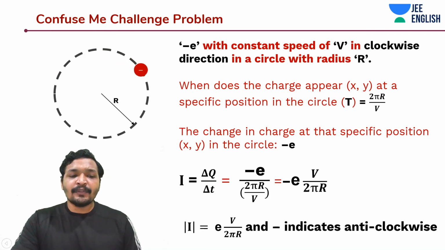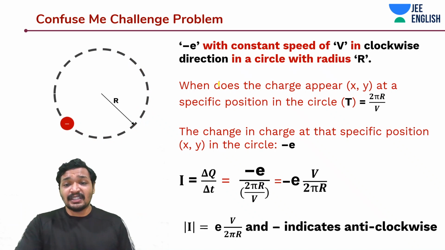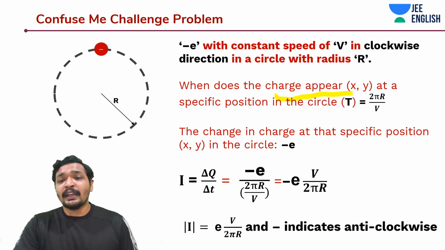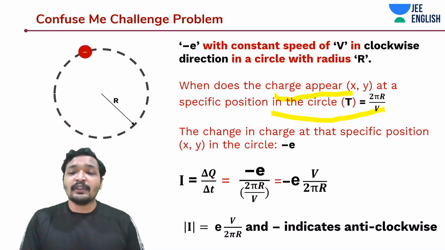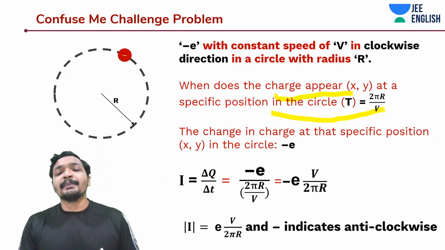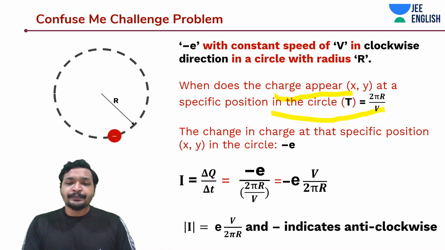So here is a method where I'm just explaining it using representations. I'm saying that there's a charge that appears at x and y. After time period t, again it appears at x and y, and the time period is what we calculated, and you divide the amount of charge that appears by the time period. Then you will get the current.